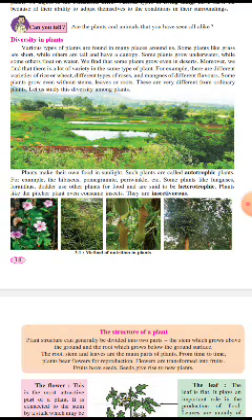Moreover, there is a lot of variety in the same type of plant. For example, there are different varieties of rice and wheat. We know basmati and Indrayani, which are various types of rice.